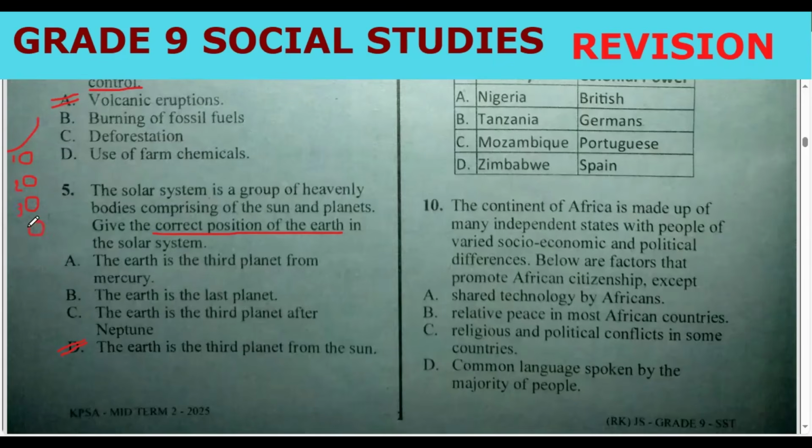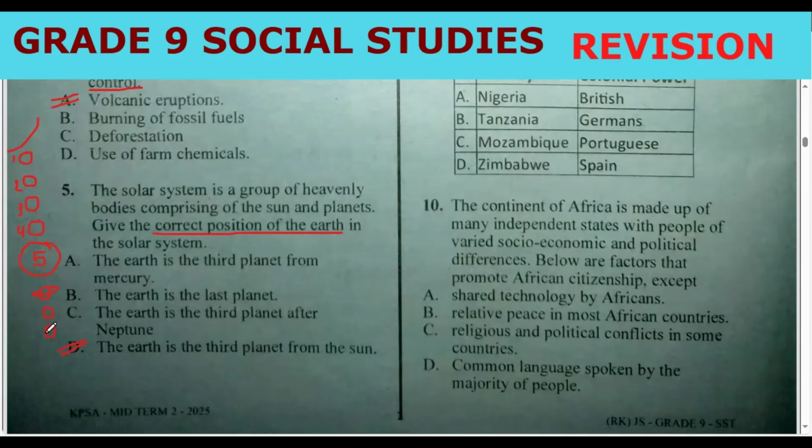Mars. That is number 4. This is the largest planet, which is Jupiter. This is number 5, and so on. Then Saturn. You remember this planet which has rings? And this is Uranus.